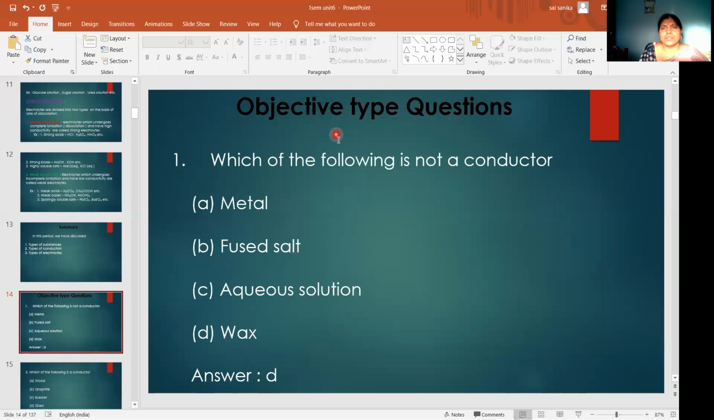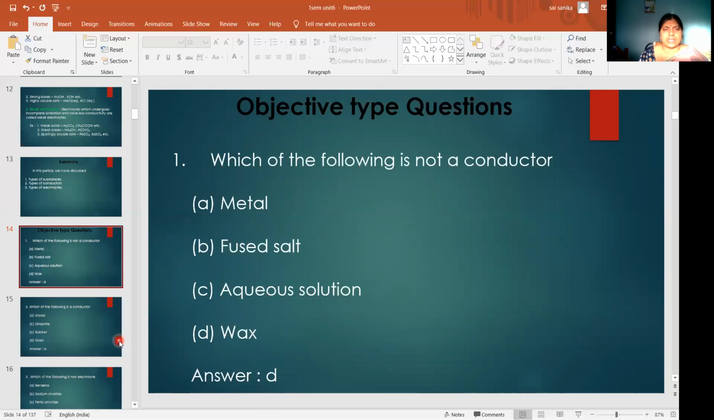So what type of objective type questions may you expect from this topic? First question: which of the following is not a conductor? A, metal; B, fused salt; C, aqueous solution; D, wax. So among these, which one is not a conductor? Metal conducts electricity. Fused salt conducts electricity. Aqueous solution conducts electricity. So D, wax, is not a conductor. It will not conduct electricity.